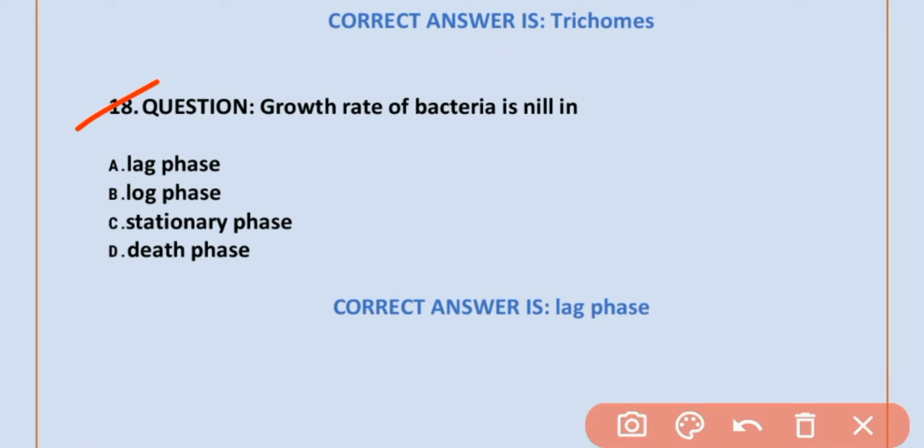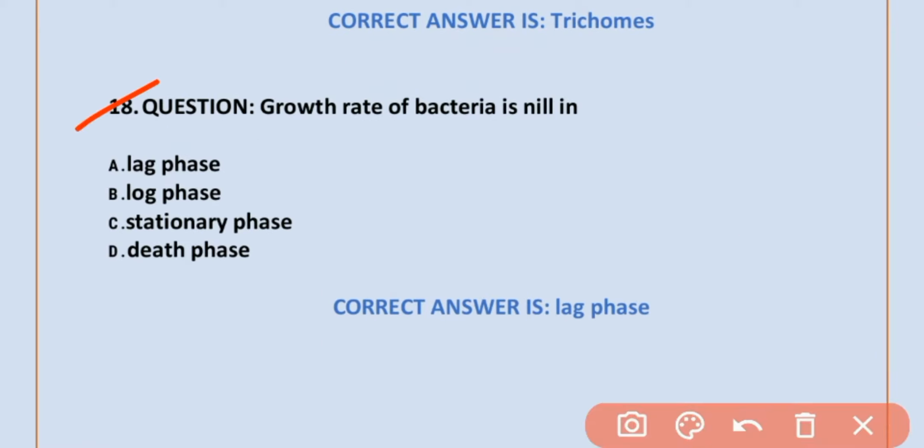MCQ number 19. Shape of Vibrio is comma shaped rod. Option C is correct. Comma shaped rod. MCQ number 20. Calvin cycle performs the function of assimilation of carbon dioxide. B is correct. Assimilation of carbon dioxide. MCQ number 21. Mesosomes are involved in cell division. Option B is correct. Cell division.